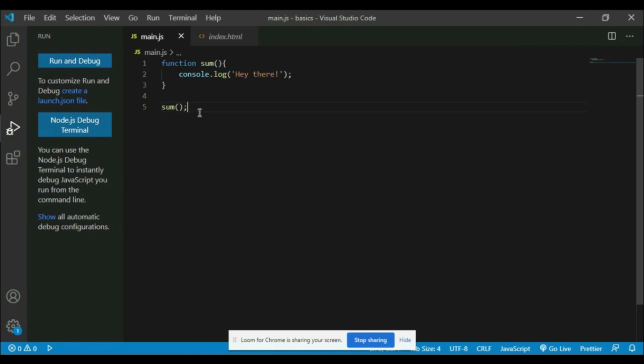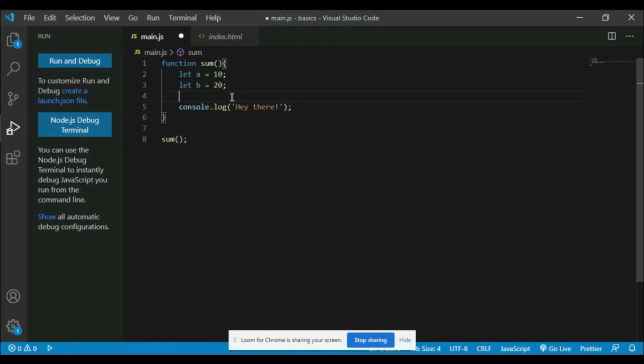Let me show you a few more. As I mentioned sum here, let's perform some math. In order to do that, first we need to have variables. Let a equal 10 and b equal 20. I have declared two variables here, a and b, and I even assigned values.